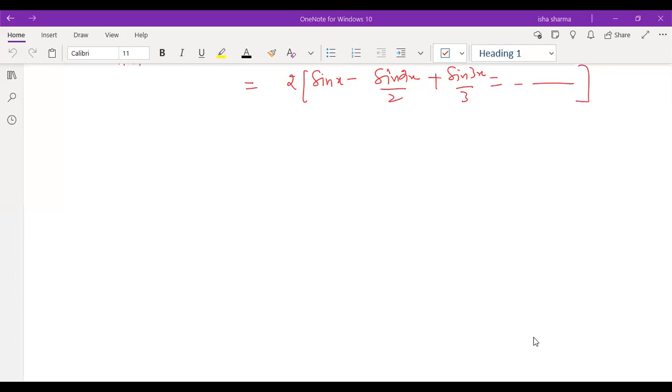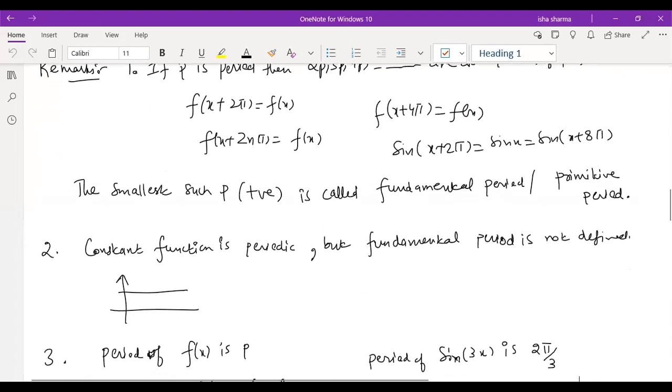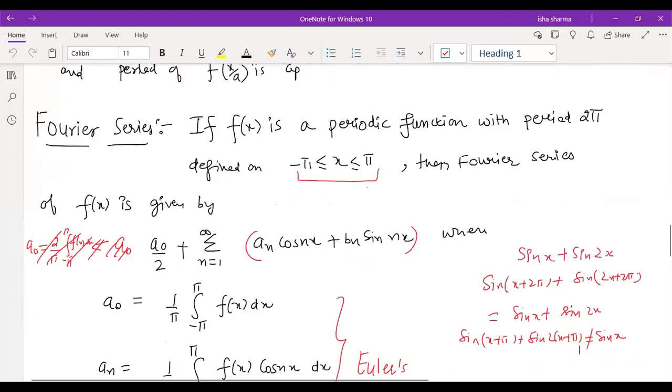We're going to begin with today's lecture, and this lecture is in continuation of the previous lecture, in which we introduced Fourier series. So, for a particular example, we were interested in writing the Fourier series expansion. So I'll be starting from that example.